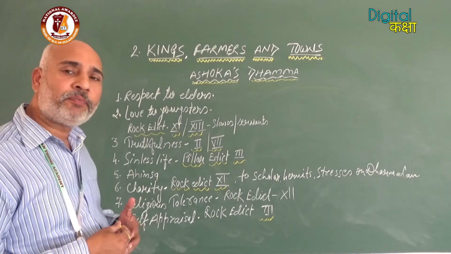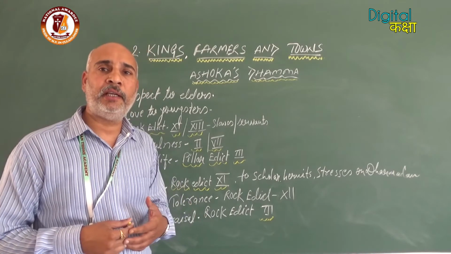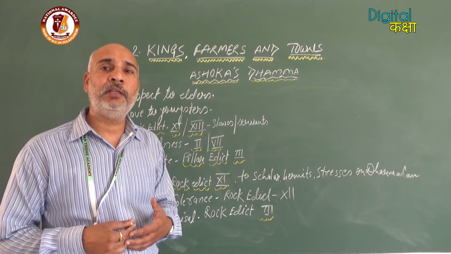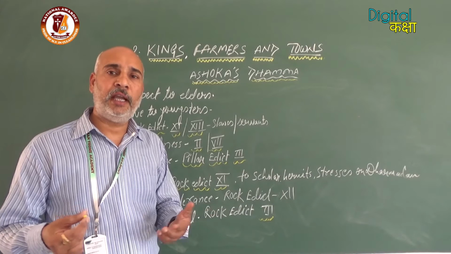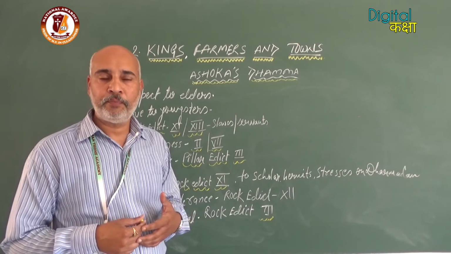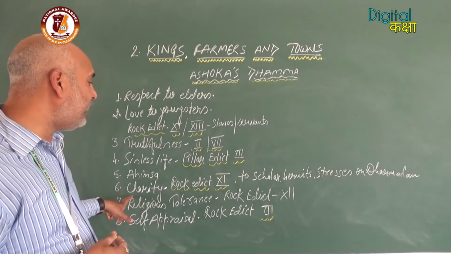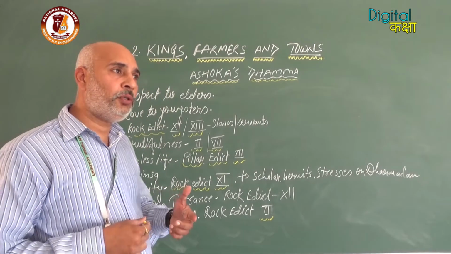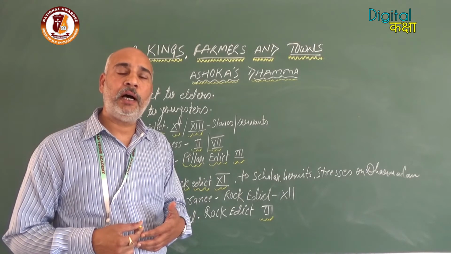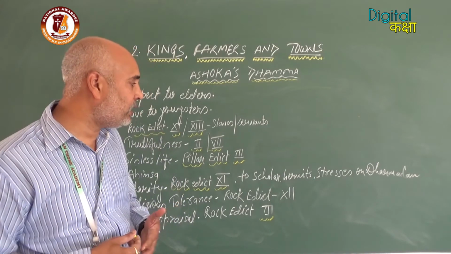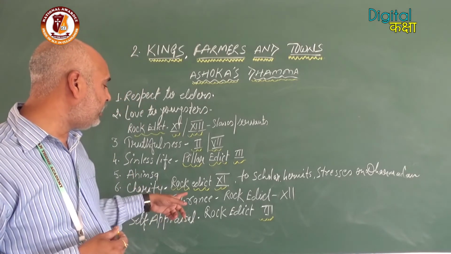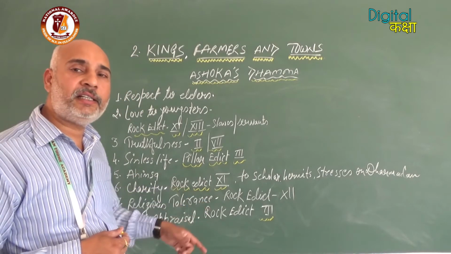Another one, ahimsa. Ahimsa is very common because Ashoka adopted Buddhism, and it is a very common principle of the Buddhist religion. Ahimsa: do not injure any animal or any human being, any living organism. Another one is charity. We should donate and give to all those people who are in need, especially scholars, hermits, saints, etc. This information is available through Rock Edict 11.